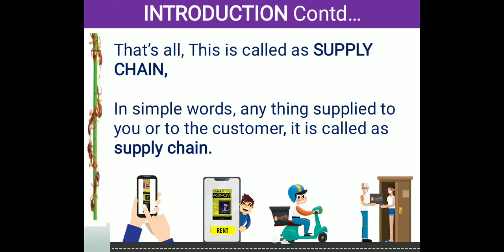Now, what is a supply chain? In simple words, anything supplied to you or to the customer is called a supply chain. Who is the customer? The person who needs the product is called the customer. If the product is delivered to him, it is called the supply chain. Very simple.